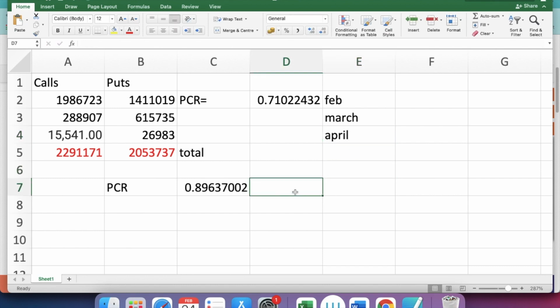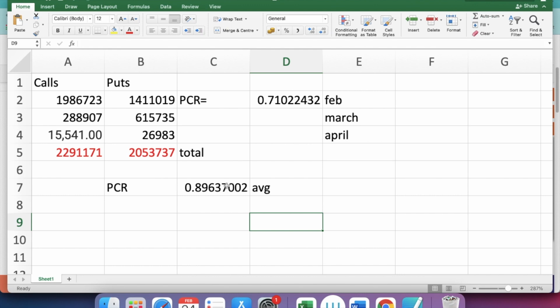This is the average. This says that the market is bearish. PCR says the market is bearish, but if you see only the February month, it says the market has bottomed out. So let's take the average of three months, as it will give us a better idea. So the put call ratio is bearish as of now.